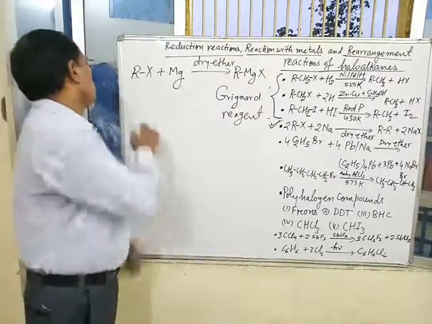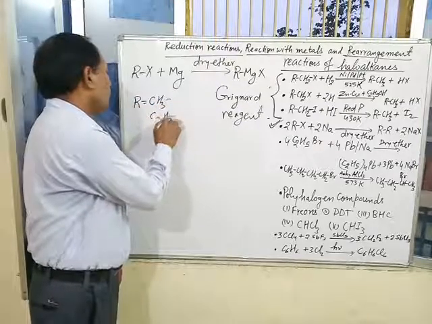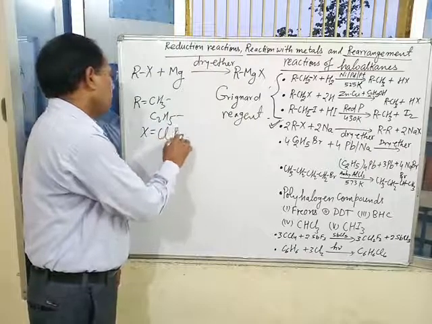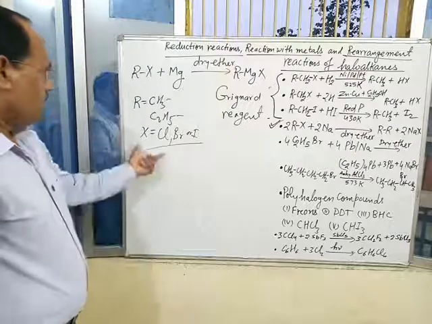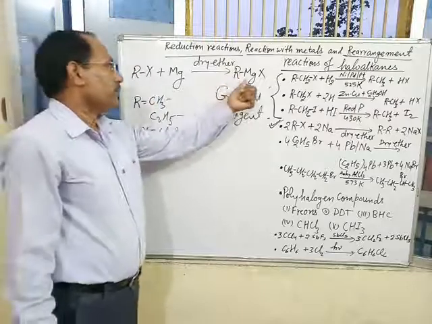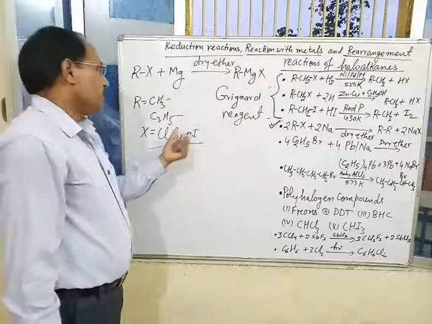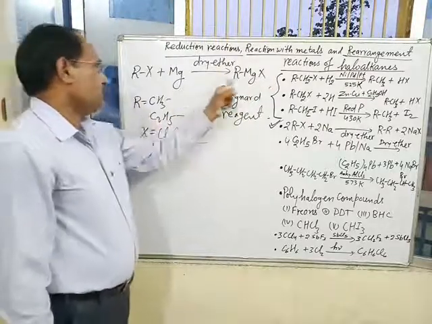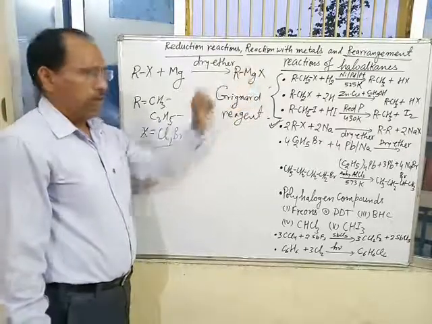Where R equal to CH3, C2H5, etc., and X equal to Cl, Br or I. If we take R equal to CH3, we get methyl magnesium halide, and if X is equal to Cl, then methyl magnesium chloride. When R equal to C2H5, ethyl magnesium halide or ethyl magnesium chloride, ethyl magnesium bromide, ethyl magnesium iodide.